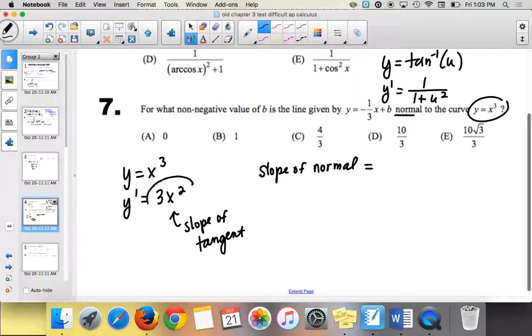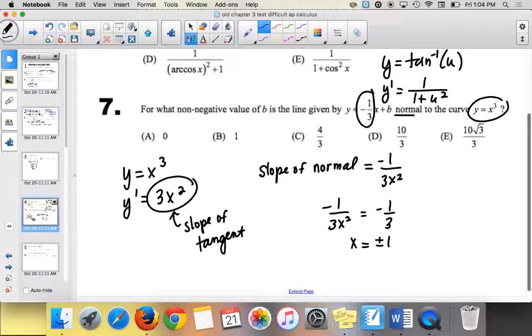Yes, it is negative 1/3. But if I use this, it'd be negative 1 over 3x squared. Do you guys get that? It's the opposite reciprocal. So we want this to equal the slope that we talked about, negative 1/3. So negative 1 over 3x squared has to equal negative 1/3. So what's x? 1 or negative 1. This is where a lot of people said, oh, the non-negative value is going to be 1.